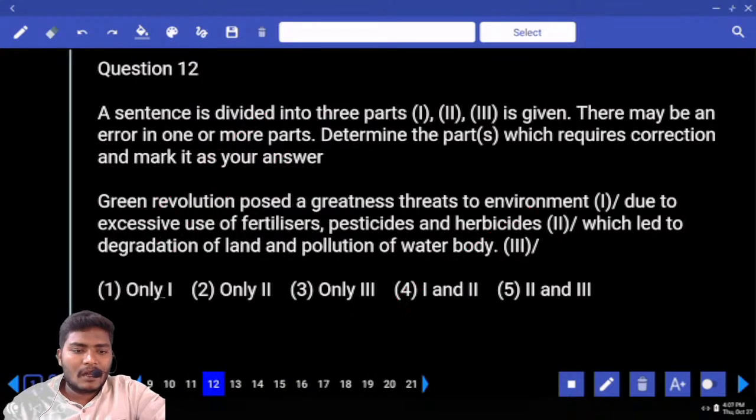Next, 12th. Green Revolution posed a greatness threats. Error.